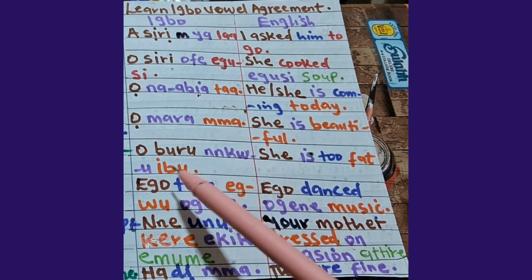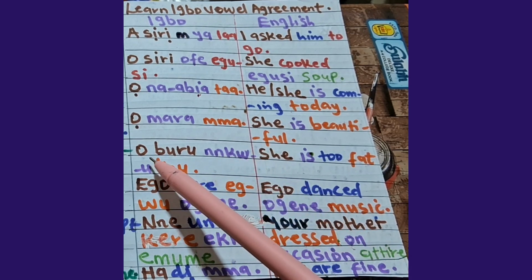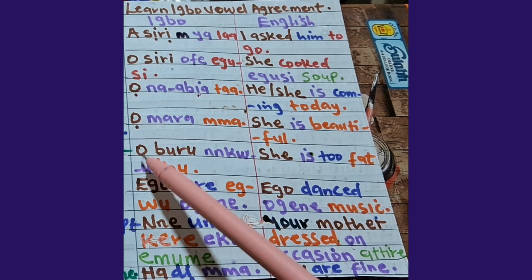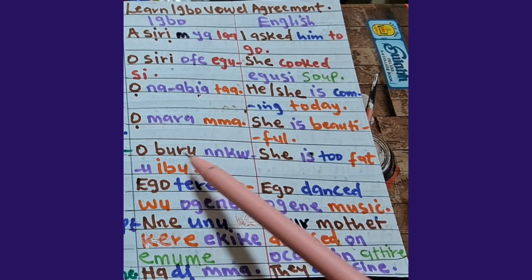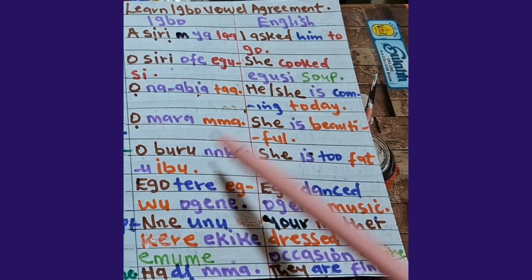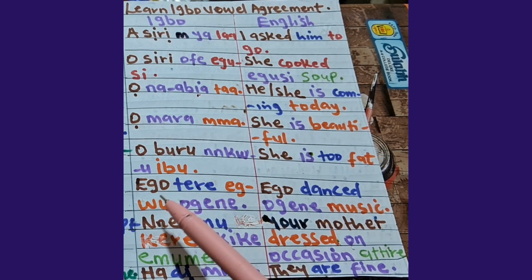O buru nnukwu ibu. O is a heavy vowel. O, that is letter O without dot under. U without dot under. I without dot under. All these vowels are heavy vowels throughout. That is what we mean by vowel agreement.